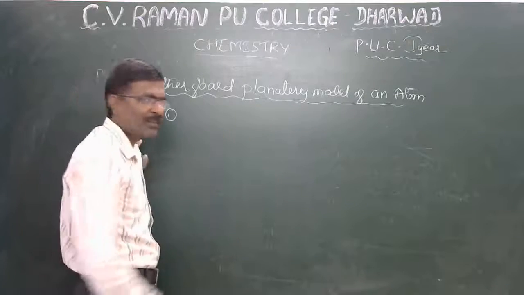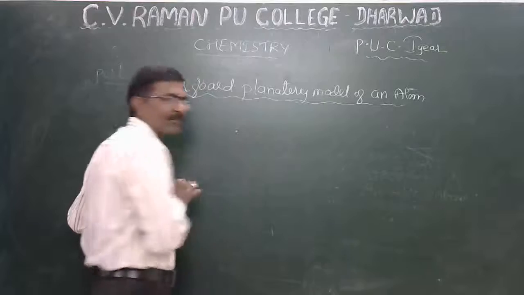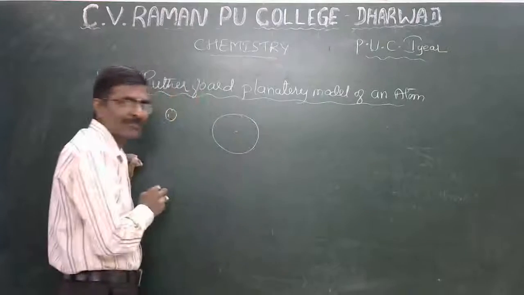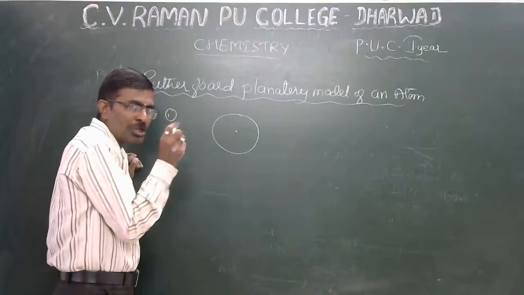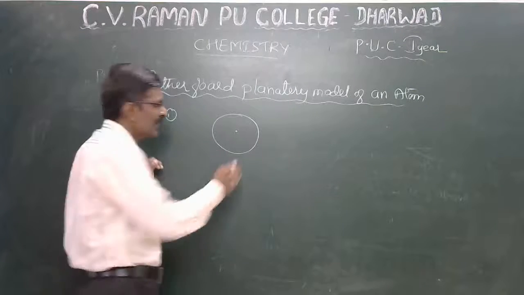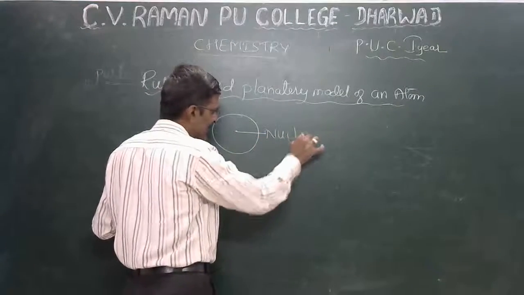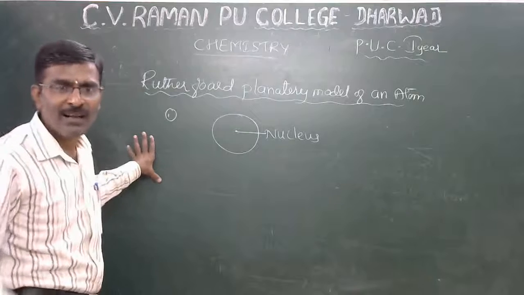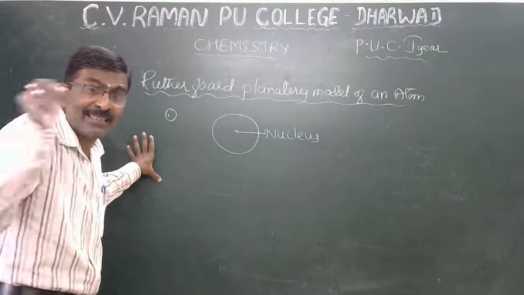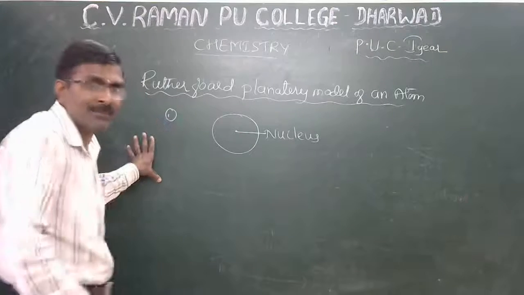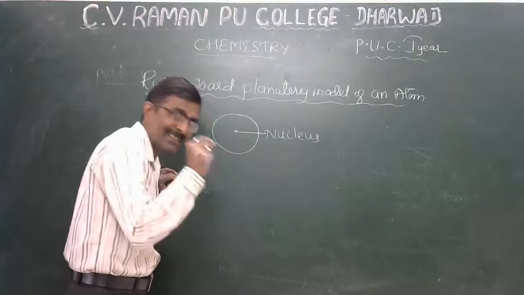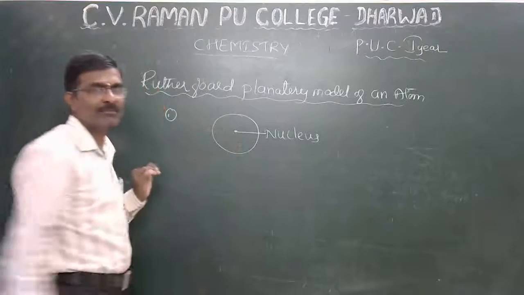First point: a small portion of the atom, present in the center of the atom, is called the nucleus. The small part is present in the center of an atom, that is the nucleus.